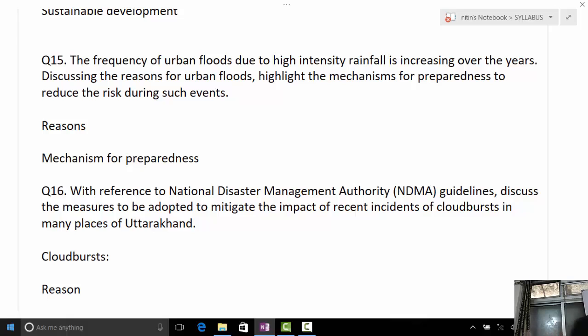For example, Tamil Nadu. Even we can promote traditional water harvesting structures as well. For example, bawdis, right? So these kinds of water harvesting structures can be promoted. It will help in the storage of water as well as check urban flooding.